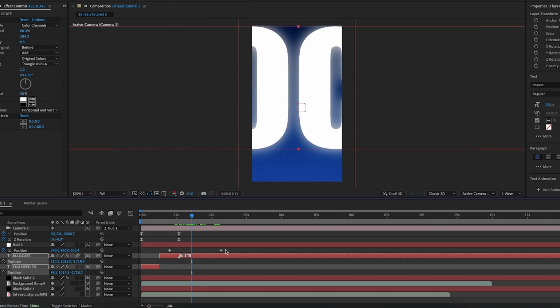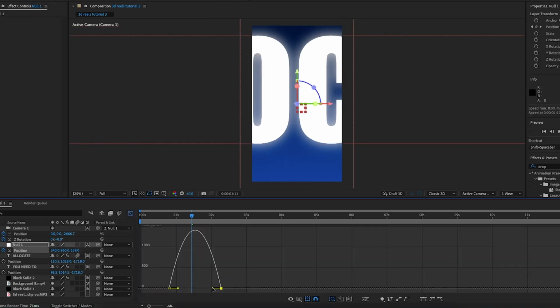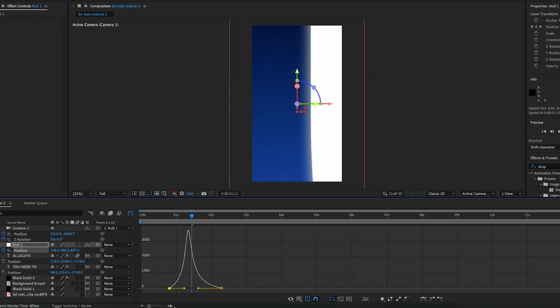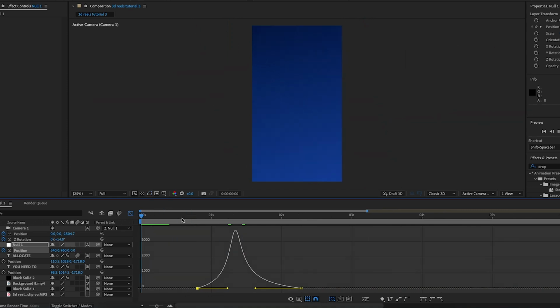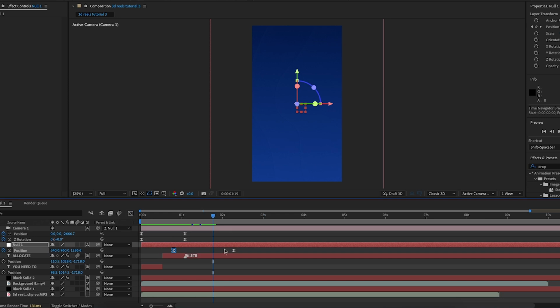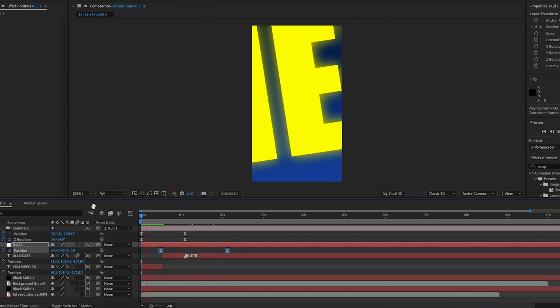And now I'm happy with that. I'm just going to highlight these 2 keyframes. I'll press F9, go into the graph editor, and create a steep peak to the left of the middle. And when I play this back, as you can see, it zooms out and then zooms back in, and it goes through the text. So now the text is no longer visible at the end of the movement. I shall move these 2 keyframes closer to the start as well.